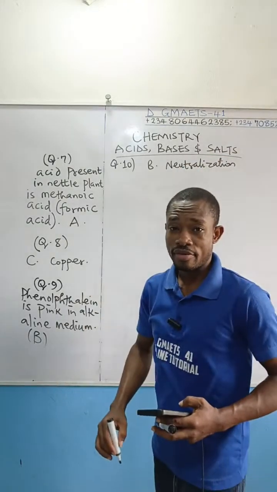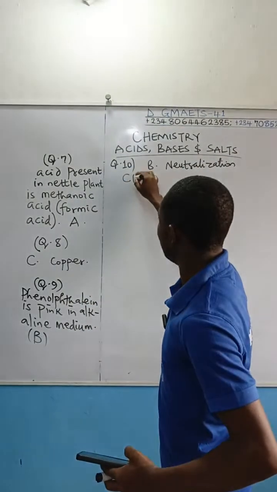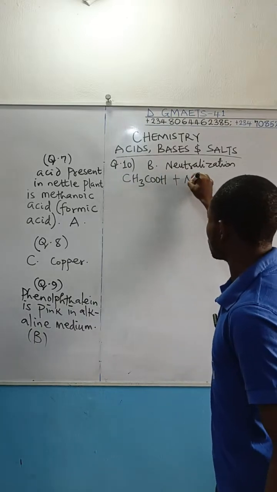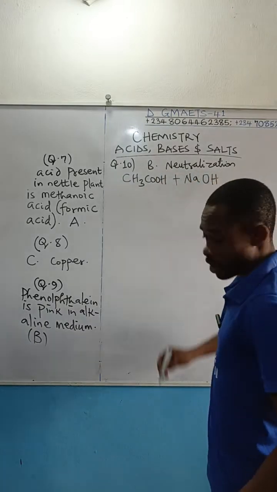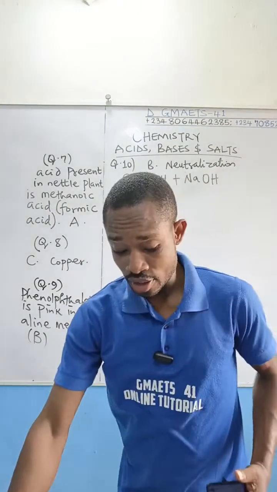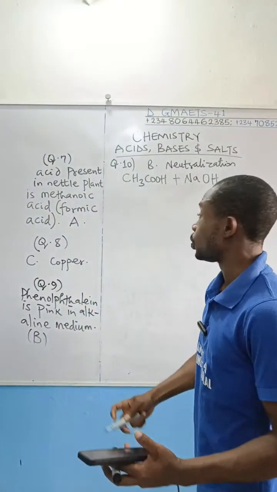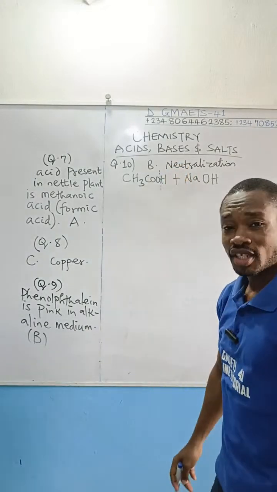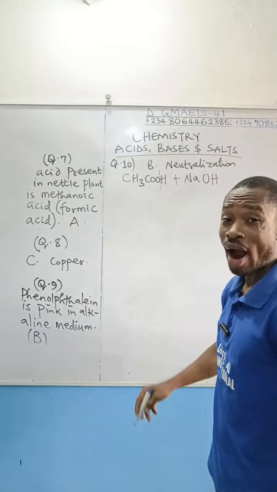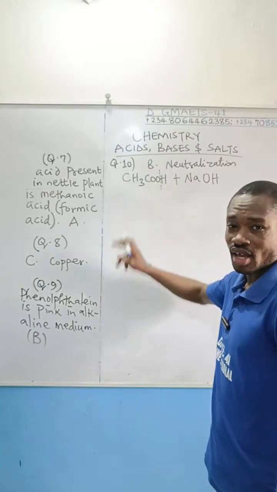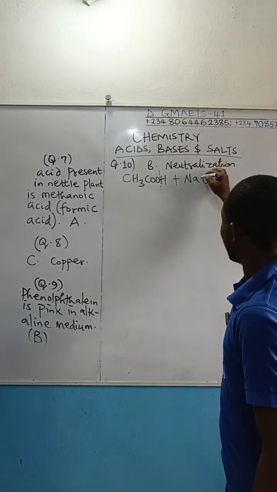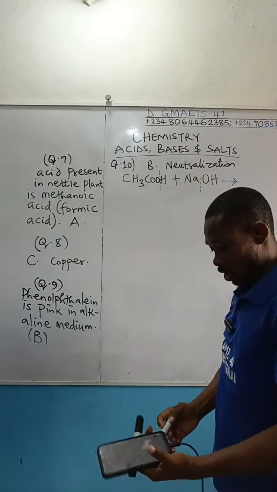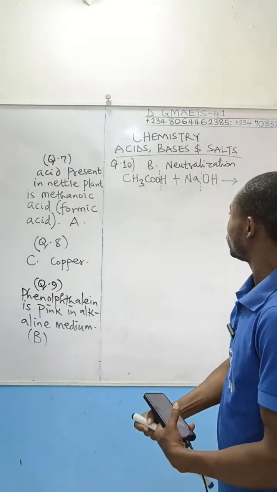That is when sodium hydroxide reacts. If I am to show the reaction equation, it is something of this kind: ethanoic acid plus sodium hydroxide. During the reaction, the ethanoic acid will release its ionizable hydrogen ion, which is that hydrogen there. The basicity is 1, which is the basic strength of this acid. Then sodium hydroxide will split here, and you now have the products.